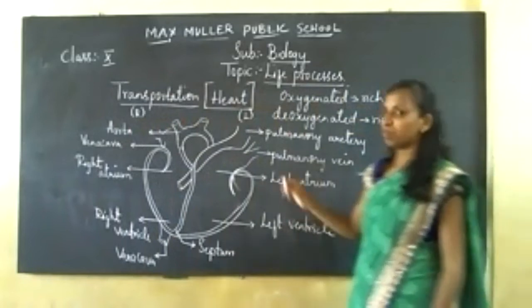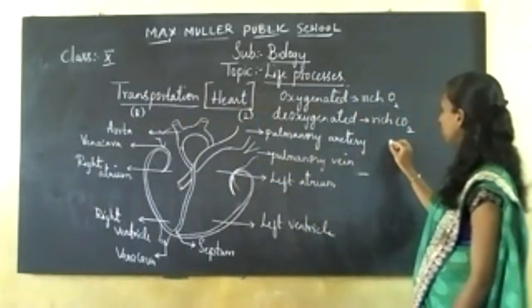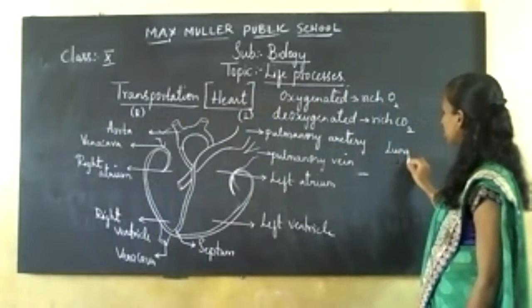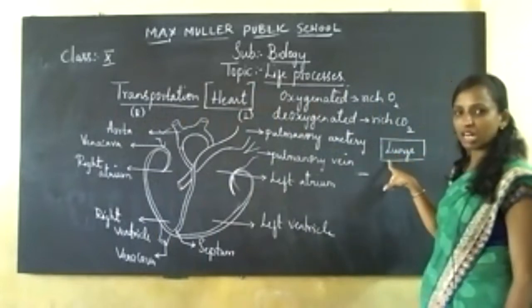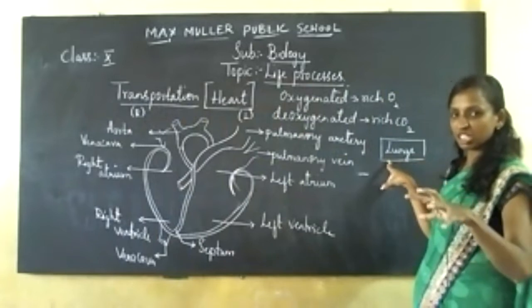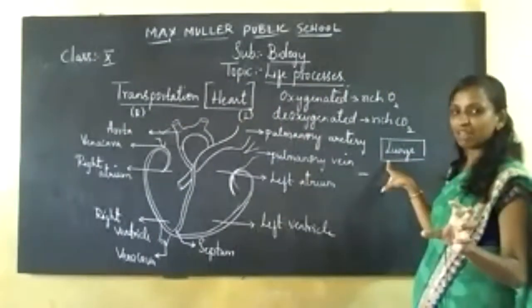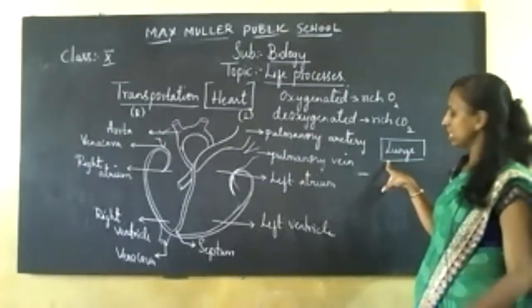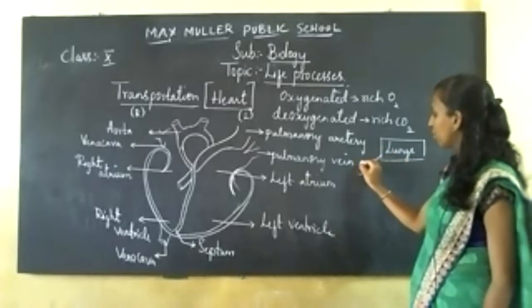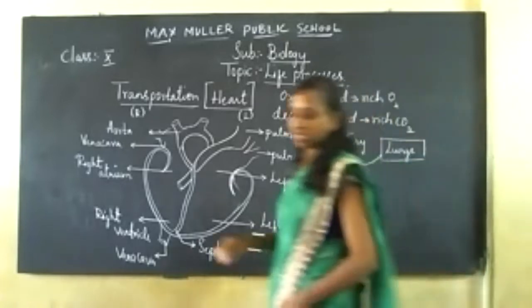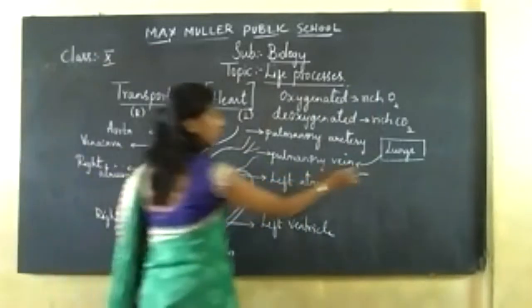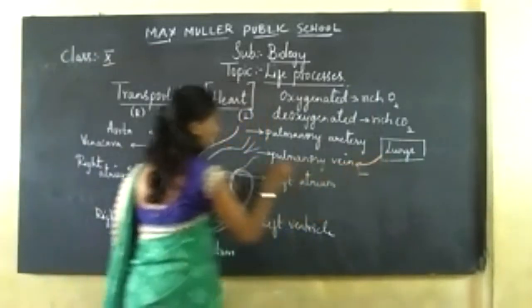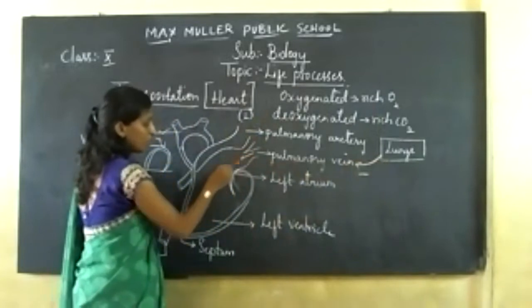Let us see. The blood received from the body, the deoxygenated blood, enters your lungs. There the purification takes place through air sacs called alveoli. Then that oxygen-rich blood enters the pulmonary veins. So through your pulmonary veins, see, through your pulmonary veins.